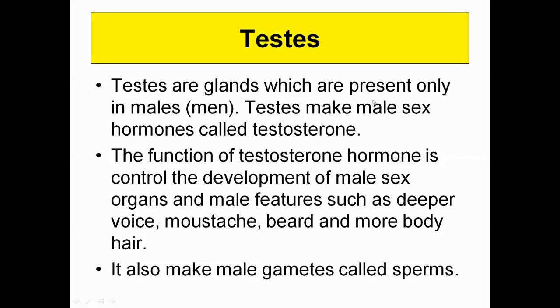Now comes to the testes. Testes are exclusive to the male body. Testes are glands which are present only in males. Testes make the male sex hormone, that is referred to as testosterone. The function of testosterone is to control the development of the male sex organs and male features such as deeper voice, mustache, beard, and more body hair. It also helps in the production of sperms. Sperms are actually produced in the testes only.